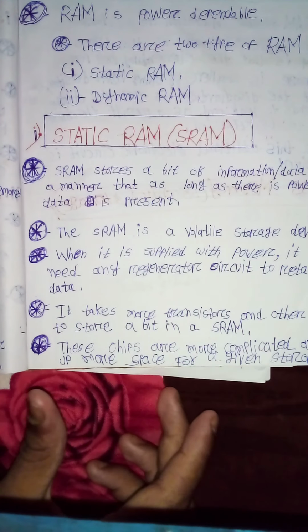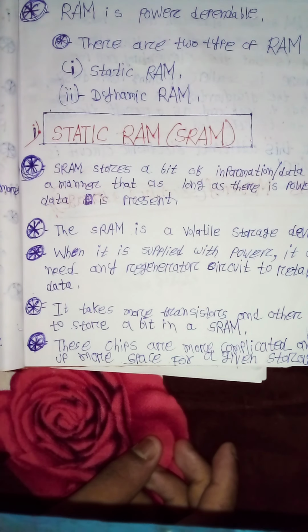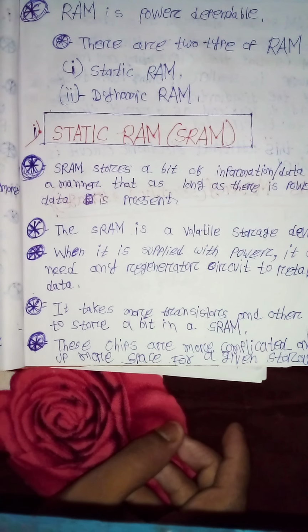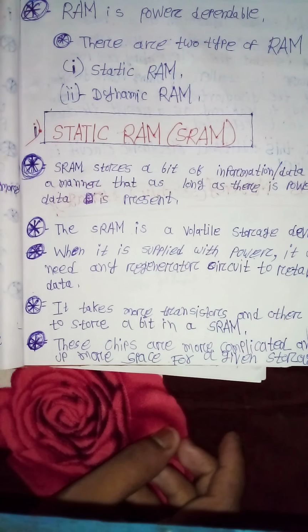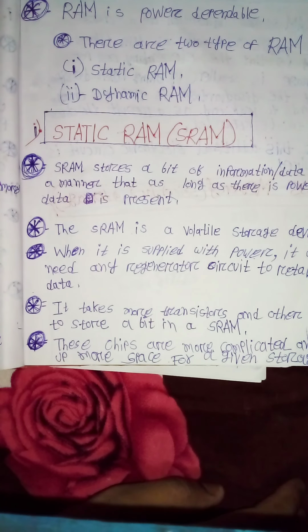Static RAM, SRAM. SRAM stores a byte of information. It is a memory where, as long as there is power, the data is present. SRAM is a volatile storage device. When it is supplied with power, it does not need a refresh circuit to retain the data.